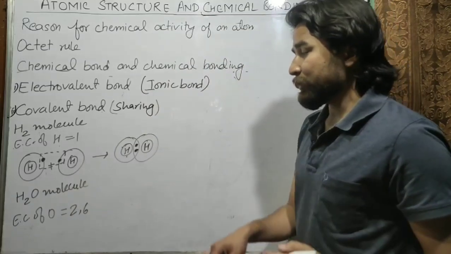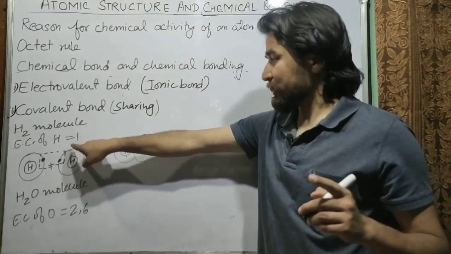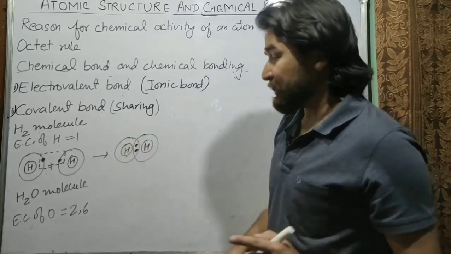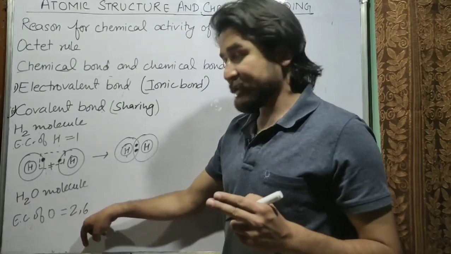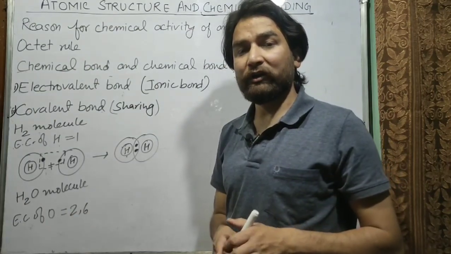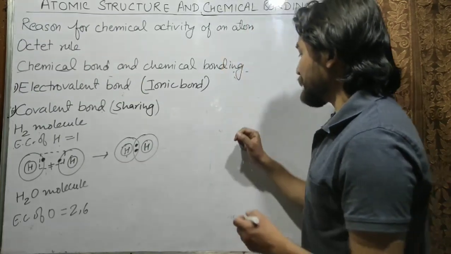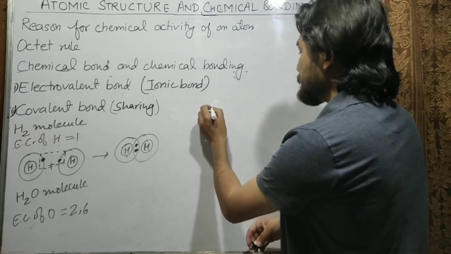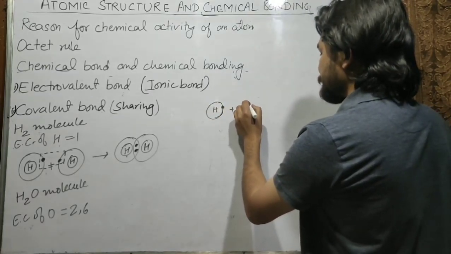You know that hydrogen requires 1 electron because it has 1 electron in its shell, while oxygen requires 2 electrons because it has 6 electrons. If it gets 2 more electrons, it will have 8 electrons. In order to achieve stability, it should have 8 electrons in its outermost shell. So what will happen? Suppose this is a hydrogen atom. Now there is an oxygen atom.